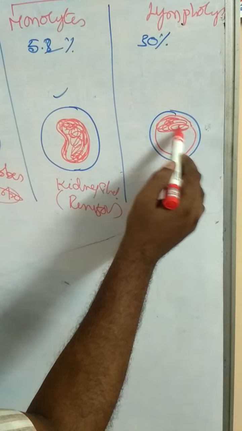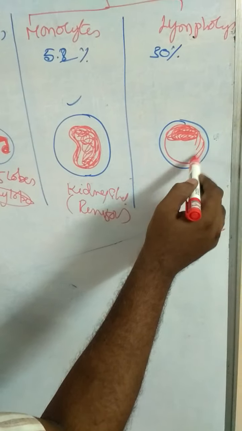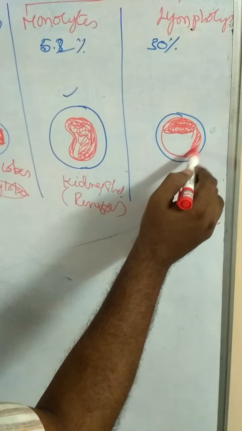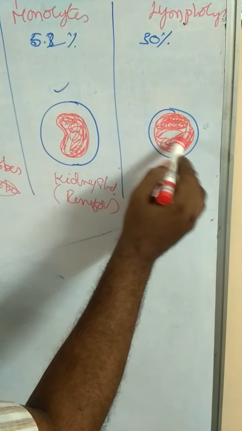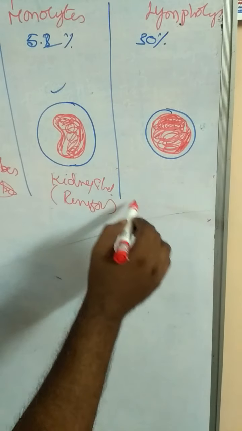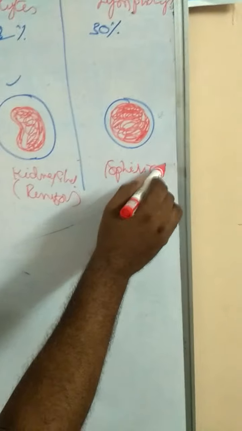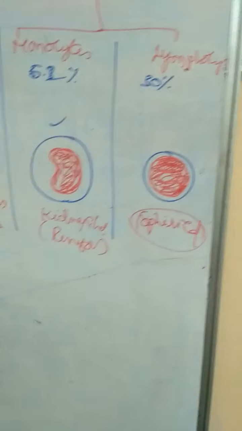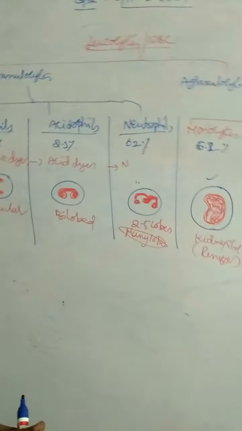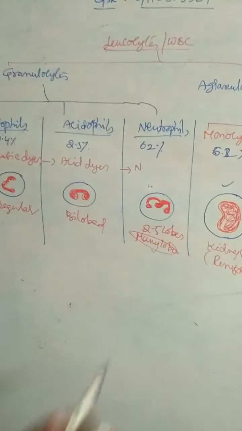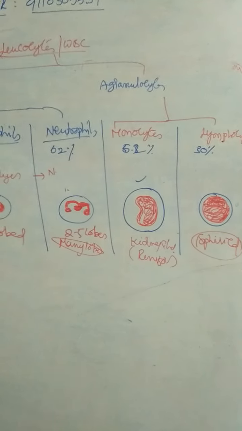So the blood cells with the largest nucleus are lymphocytes, with a spherical nucleus. Kidney-shaped nucleus, monocytes. Largest blood cell, monocyte.